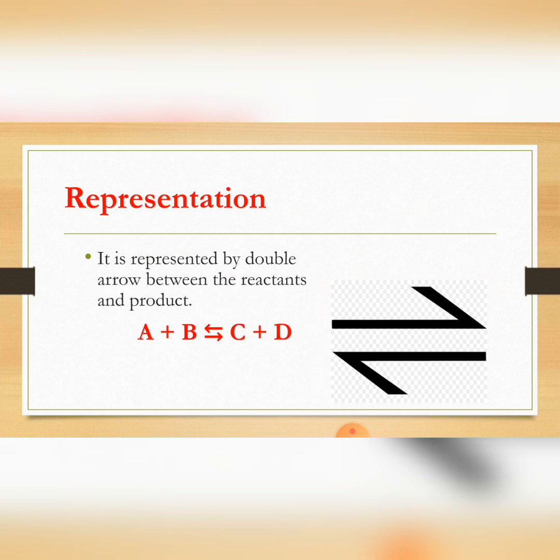This reaction can be represented by a double arrow between the reactants and products. A and B are the reactants, it is a general reaction, and C and D are the products. The double arrow shows that A and B react to form products C and D, and C and D can also react to form reactants A and B again. The double arrow shows that this reaction can move in both directions, that is from reactants to products and from products to reactants again.